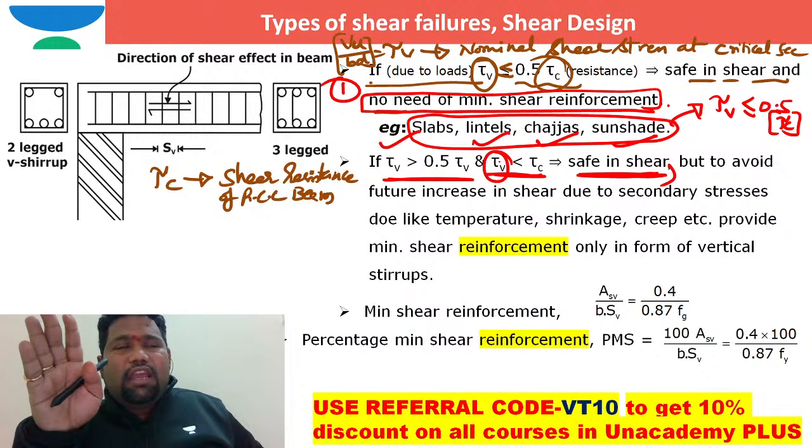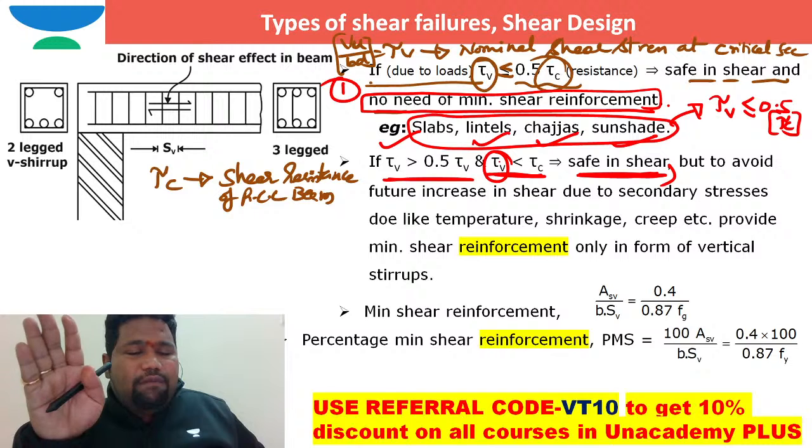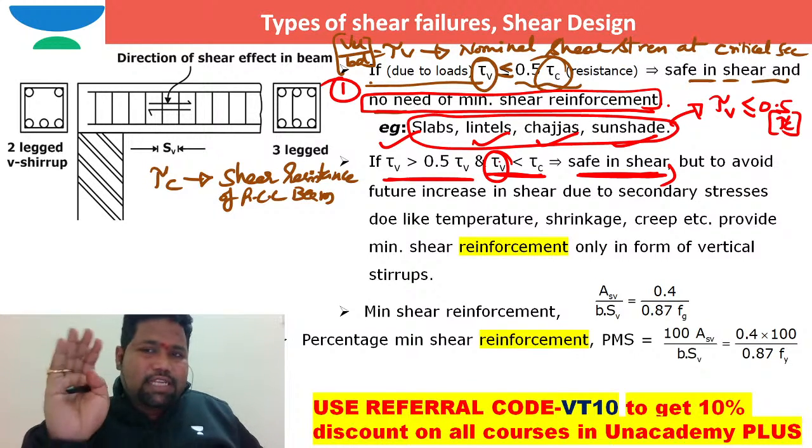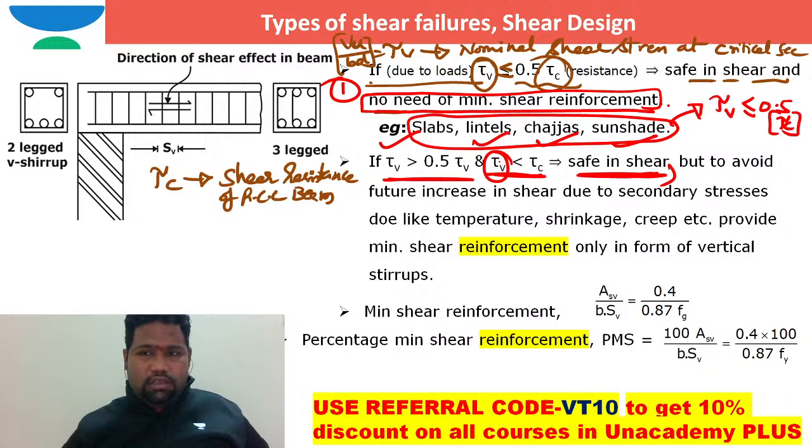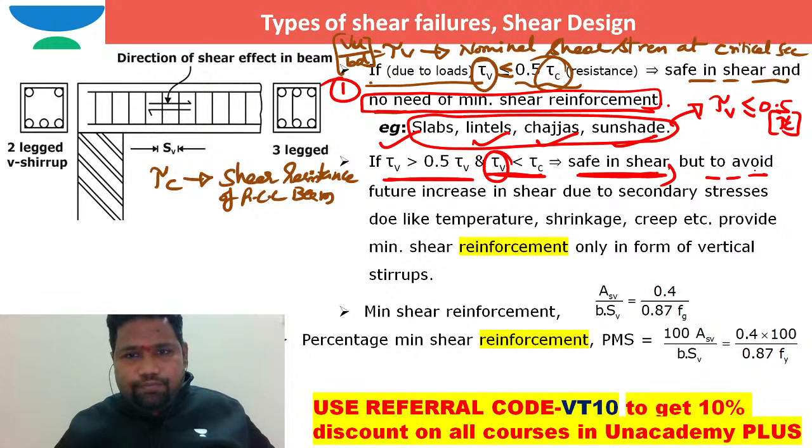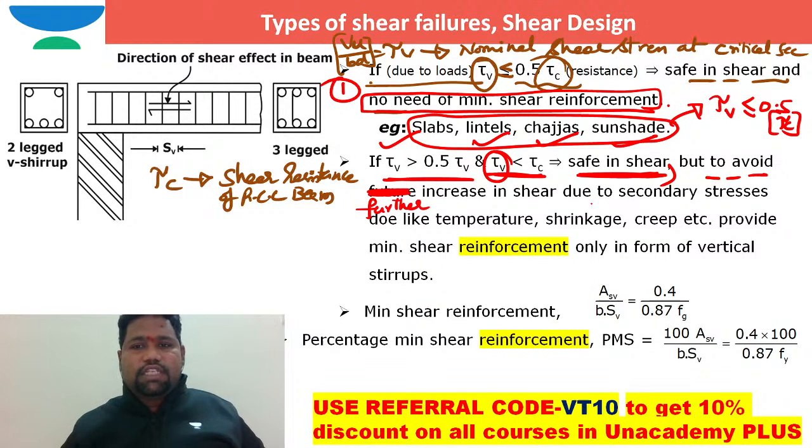The secondary effects I didn't consider while working out tau v, which is nothing but the nominal shear stress at the critical section. But to avoid further increase in shear due to secondary stresses like temperature, shrinkage, creep, etc.